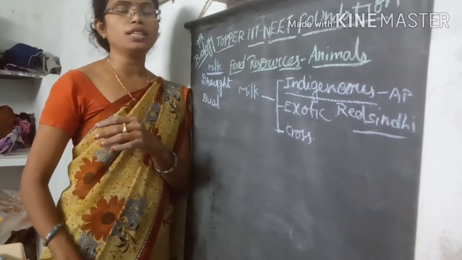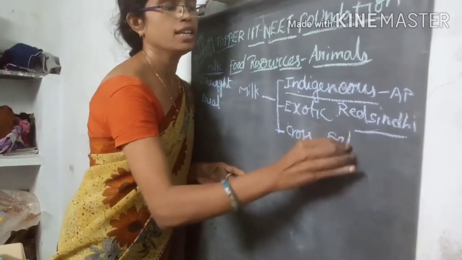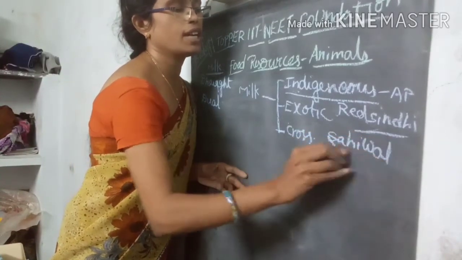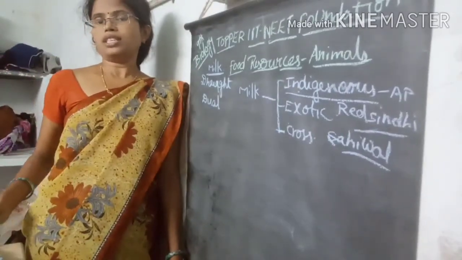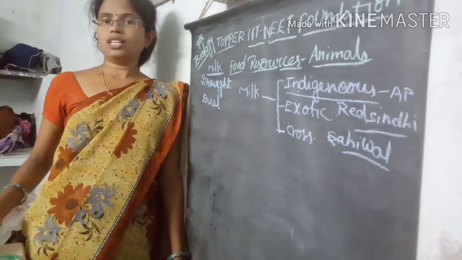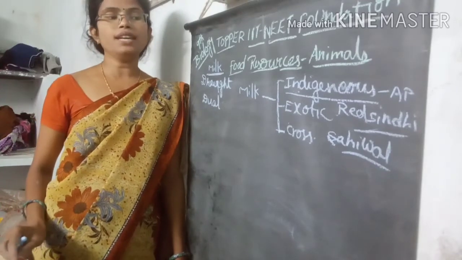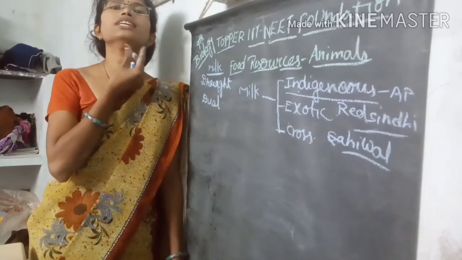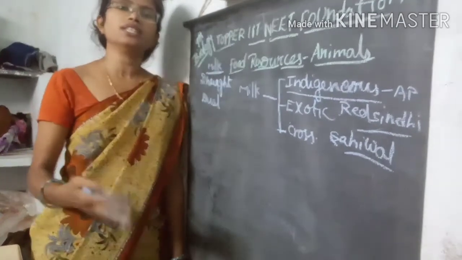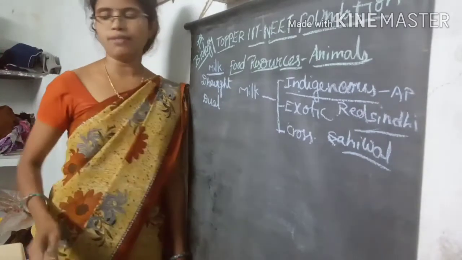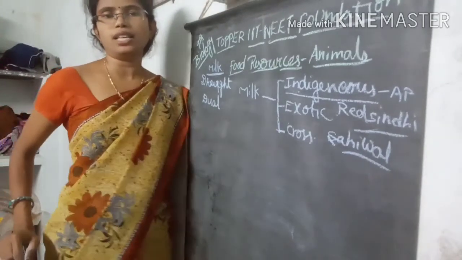Then coming to another important variety, the Sahiwal variety. This variety is mainly seen in Punjab, Haryana, Rajasthan and Madhya Pradesh areas. In Sahiwal there is a hump, the skin is loosely arranged, and the body appears loose.